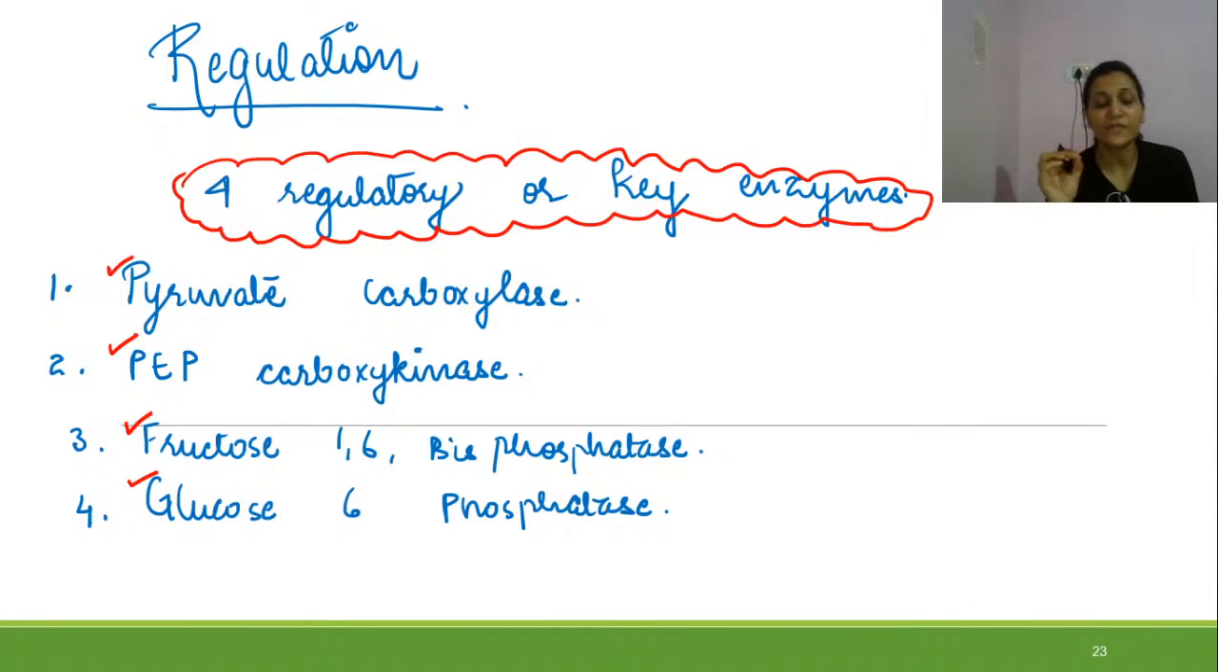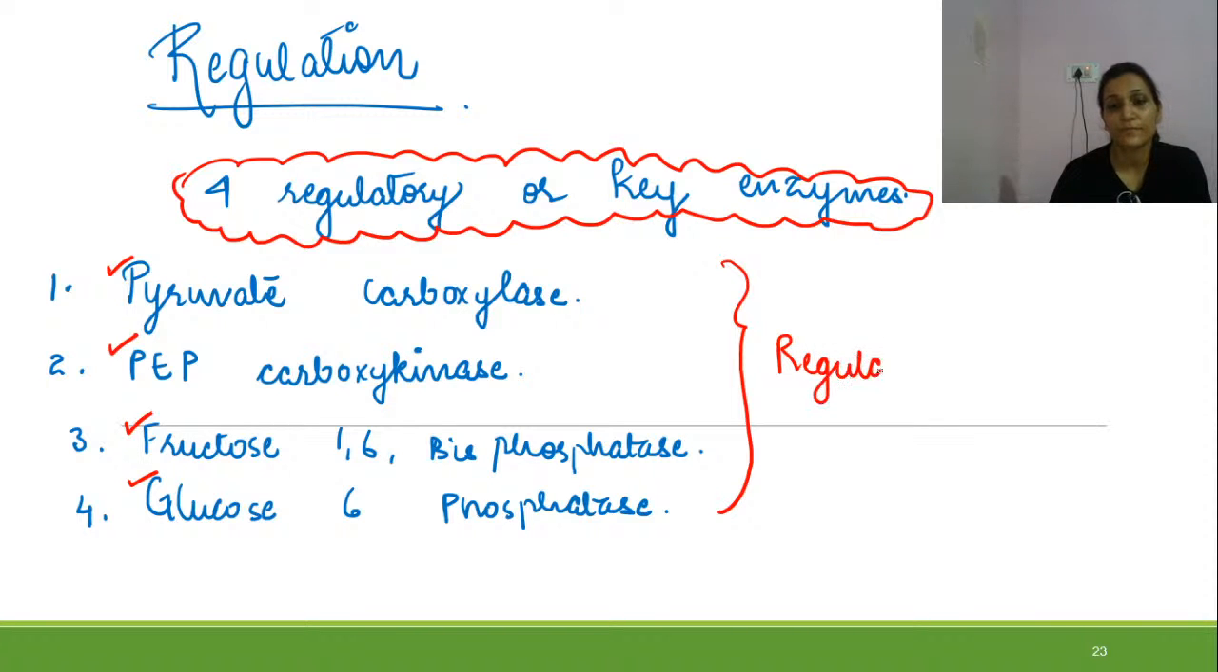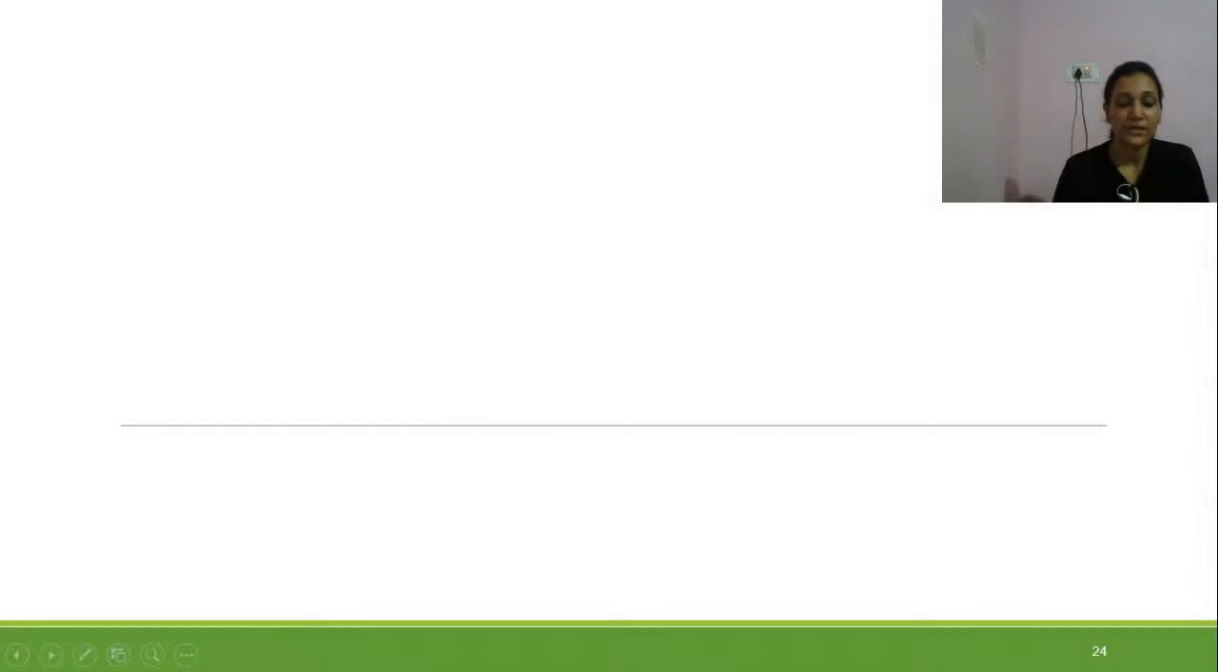The enzymes are actually regulated in 3 ways. These 4 enzymes are regulated in 3 ways. Let us talk about these ways through which they are regulated. The first way through which they are regulated is induction and repression.